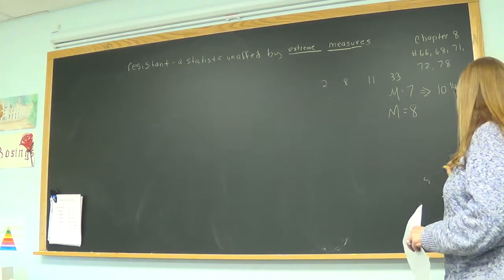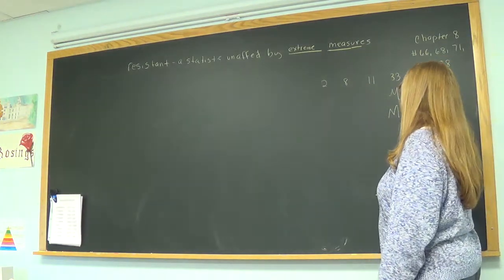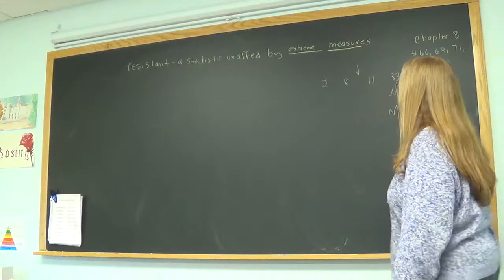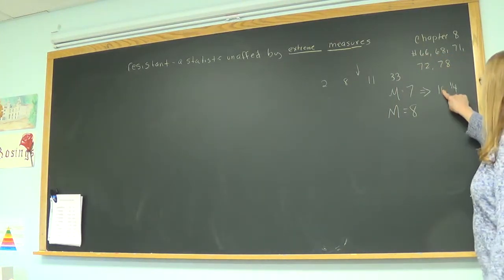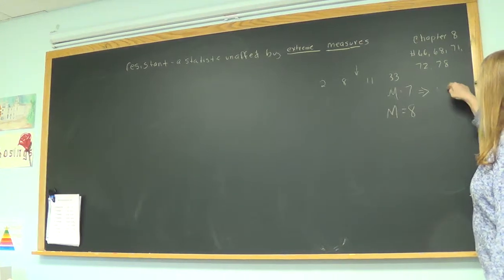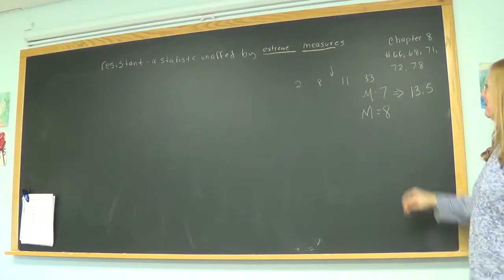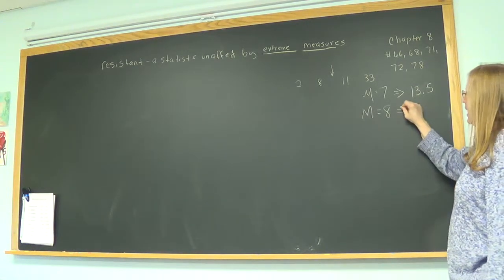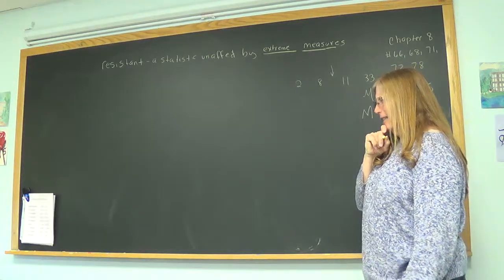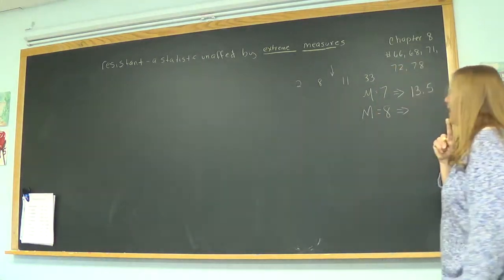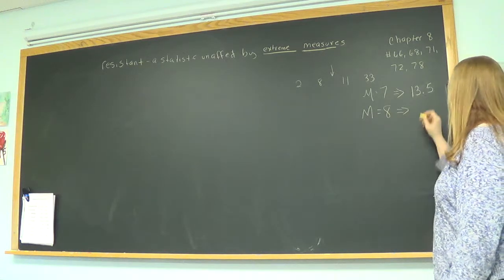Sorry, it's 13.5, because I took 30. Now what happens to the median? It'll fall right in between 8 and 11, halfway. So the median has changed to 9 and a half: 8, 9, 10, 11, so 9 and a half.